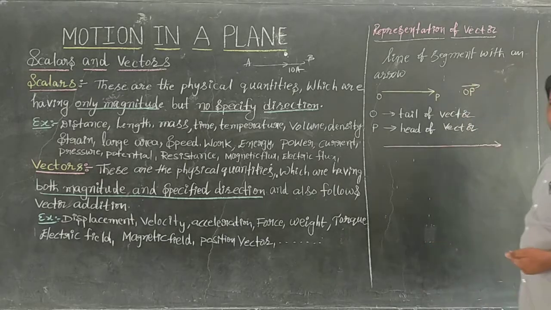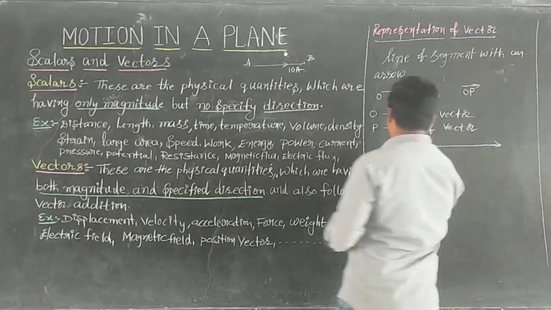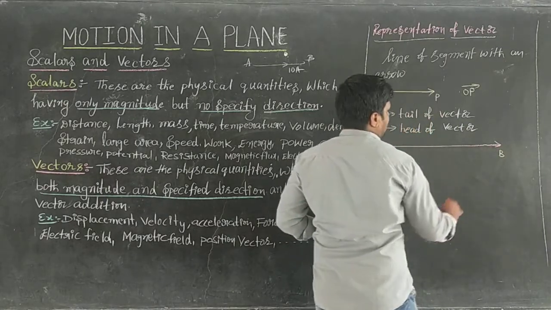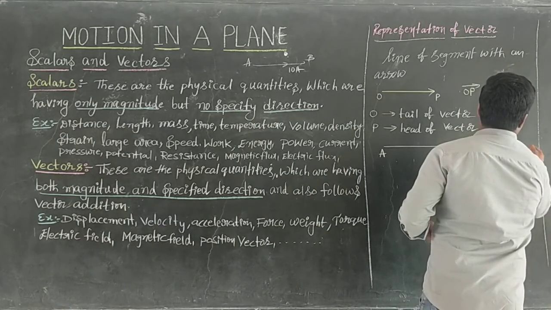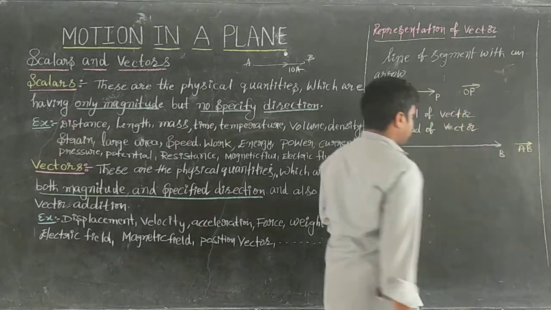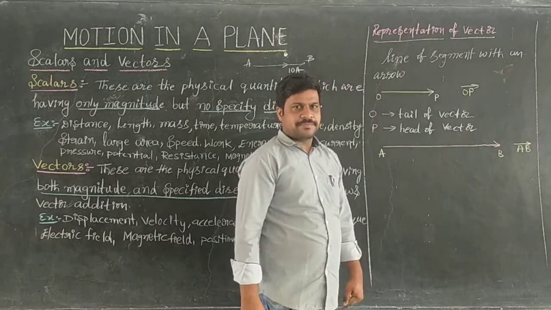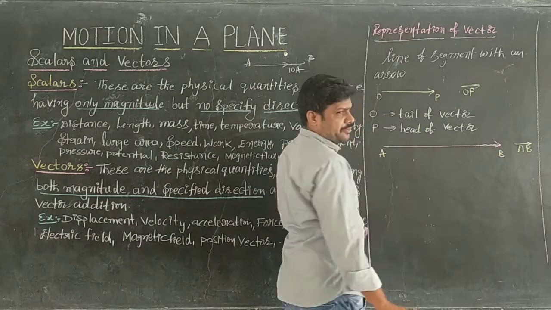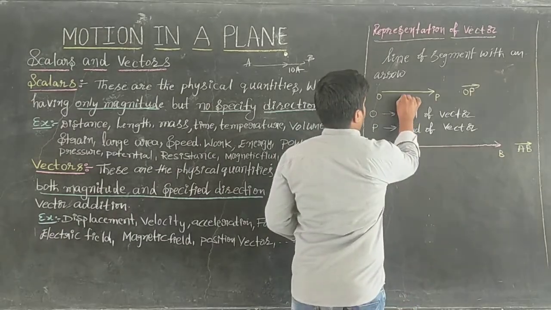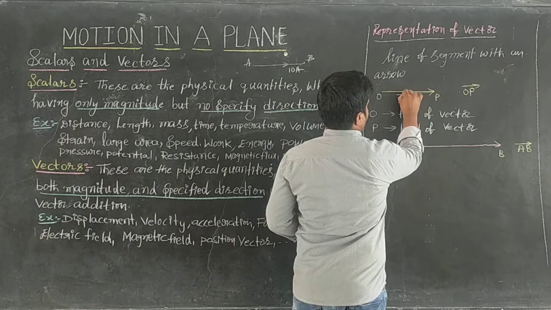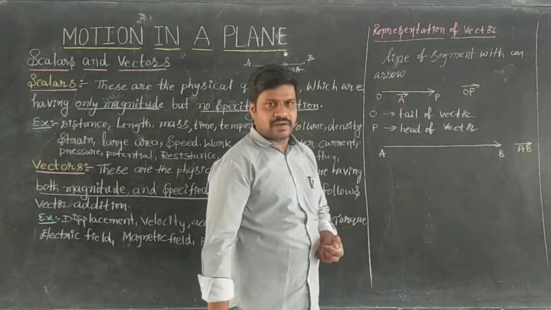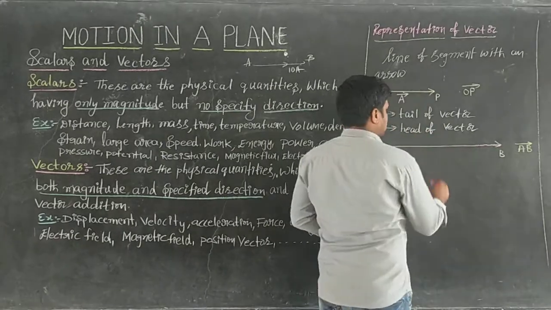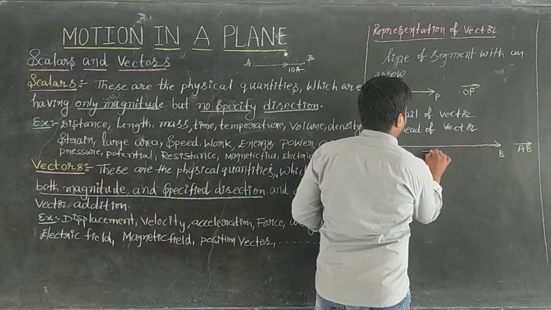We can write OP bar. Next, if you take this point as A and this as B, this vector we can write as AB bar. This is the length of the segment AB bar. Suppose you give a particular name to the vector from O to P, say A, then we can call it A bar. Here, if the length from A to B is X, I can call it X bar.